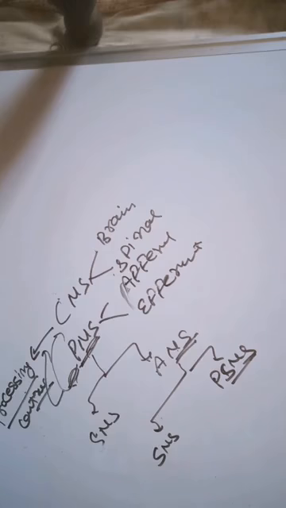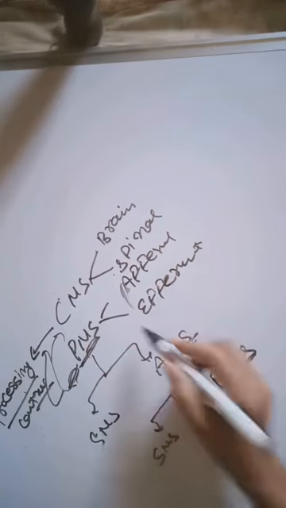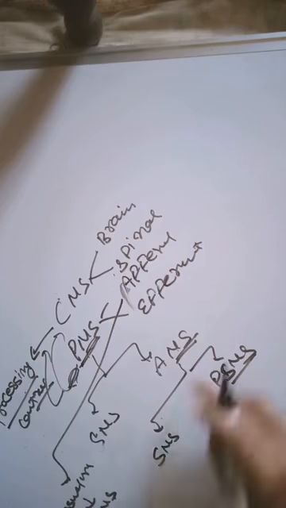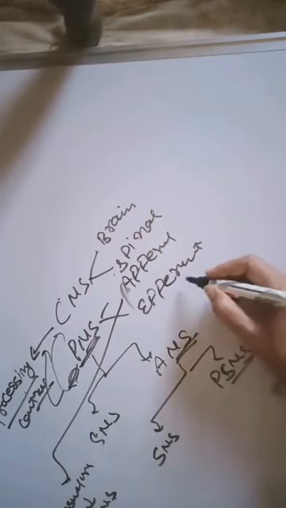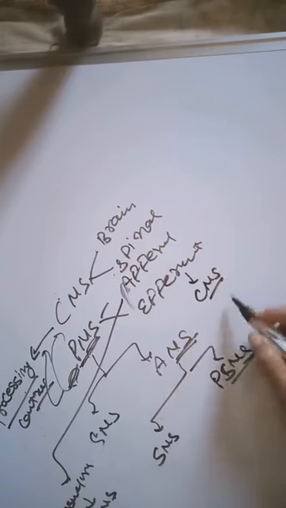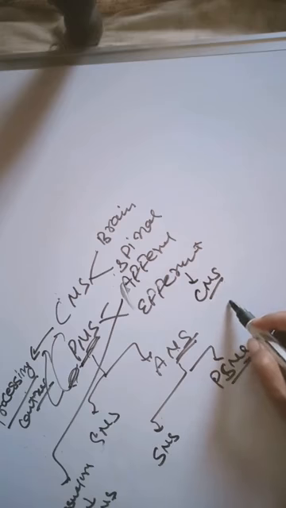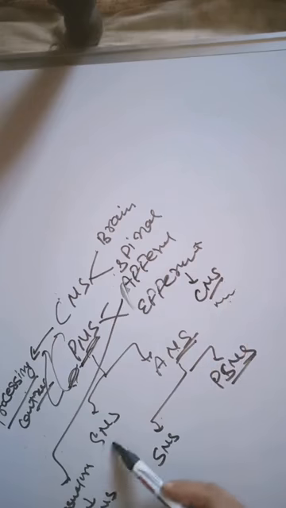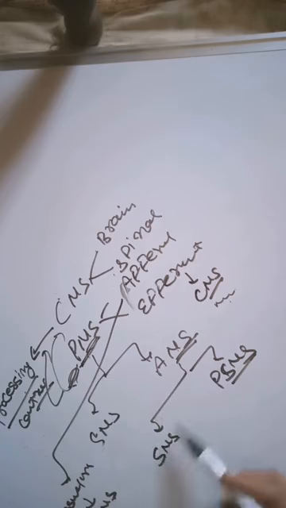The afferent fibers transmit impulses from tissues and organs to the CNS. Efferent fibers transmit regulatory impulses from the CNS to the concerned peripheral tissues and organs. And the PNS is divided into two parts: the somatic nervous system and the autonomic nervous system, and the sympathetic and parasympathetic nervous systems.